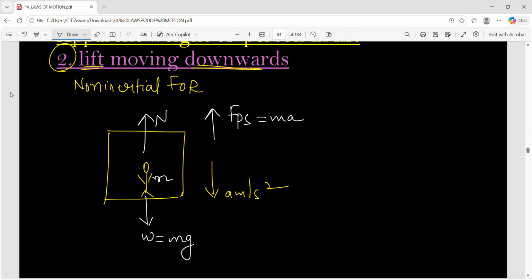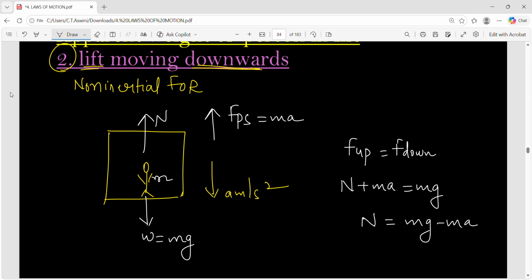Now, if you apply Newton's second law, F net is equal to ma. That means upward forces equal downward forces. What will you get? N plus ma is equal to m into g. So what is N now? The normal reaction is mg minus ma. This is your true weight, your actual weight, and this is the extra weight, ma, but that is being deleted from your true weight. So this is the removed weight.